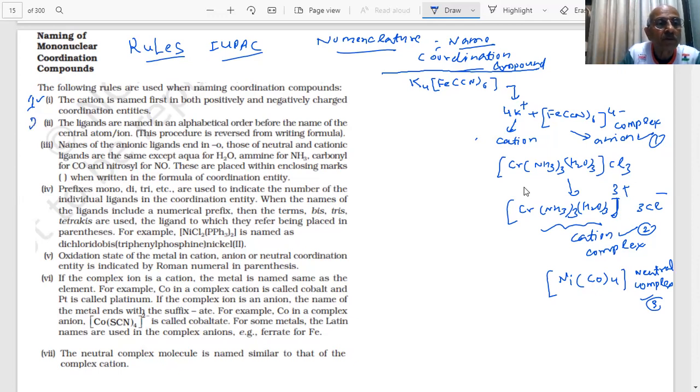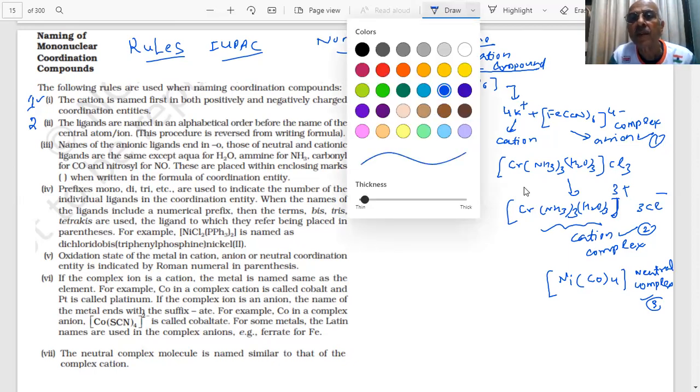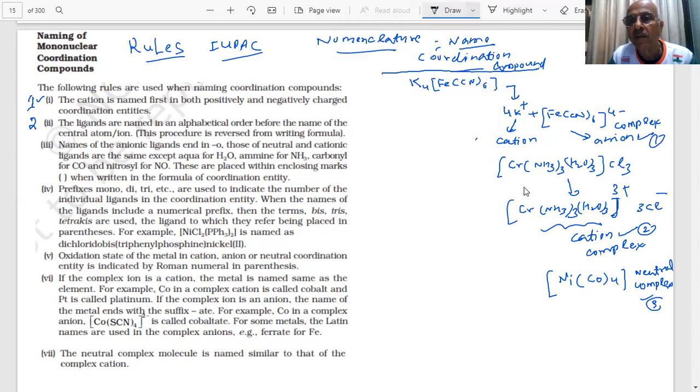Second rule: ligands are named in alphabetical order before the name of the central atom. Look, there is a central atom. Can you see the central atom in every complex which I have written? Here iron is the central atom.